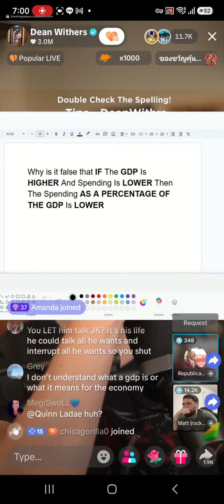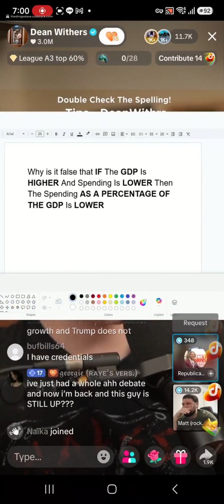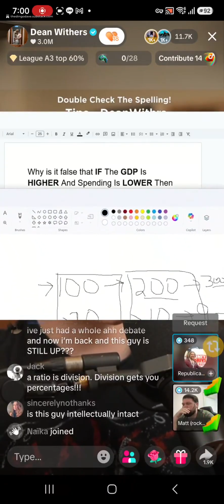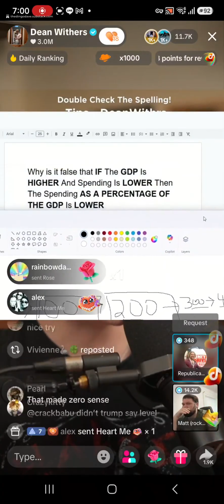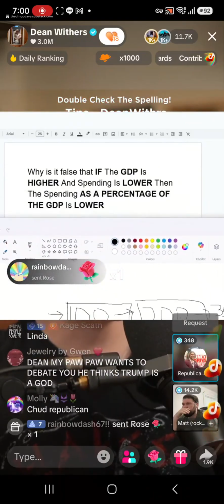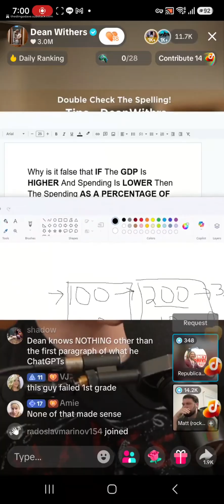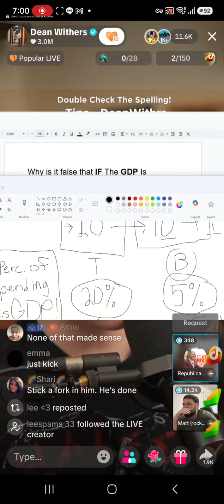So I don't think that much of that made sense. Because the GDP, the gross domestic product, is not a variable of the government's growth. That's a variable of the overall transaction in the market. Okay? And spending, that's a variable that represents how much the government is spending. So are you saying that Biden spent more than Trump?